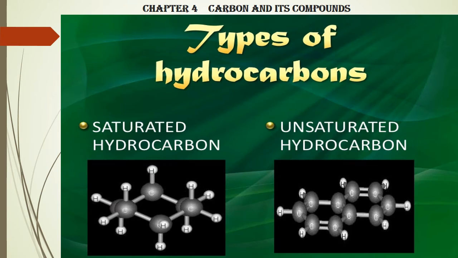Next one. Now types of hydrocarbons. One is saturated hydrocarbon. Another one is unsaturated hydrocarbon. You have single bonding only in saturated hydrocarbon. In unsaturated hydrocarbon you will find double bonding and triple bonding also.